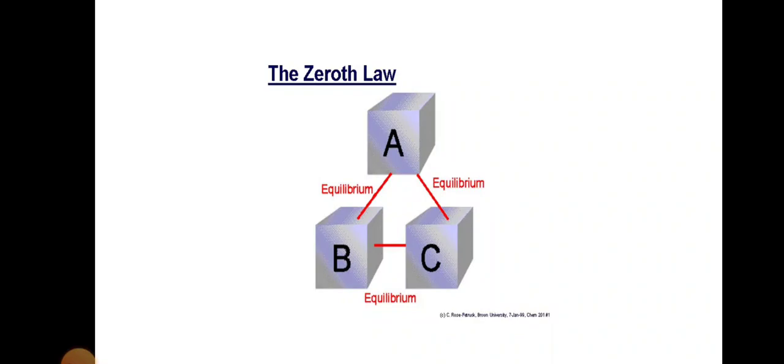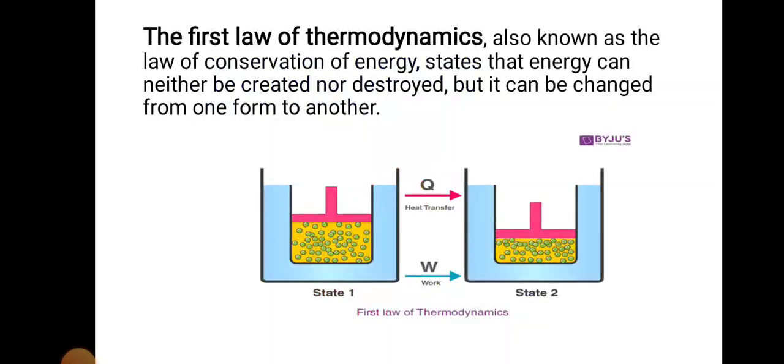You can see this image. If objects A and C are in thermal equilibrium with B, then object A is in thermal equilibrium with object C. Practically, this means all three objects are at the same temperature, and it forms the basis for the comparison of temperature. If A equals B and B equals C, then A equals C.